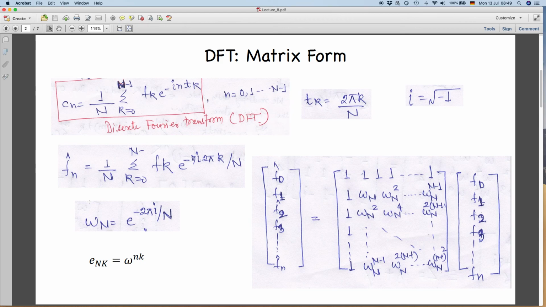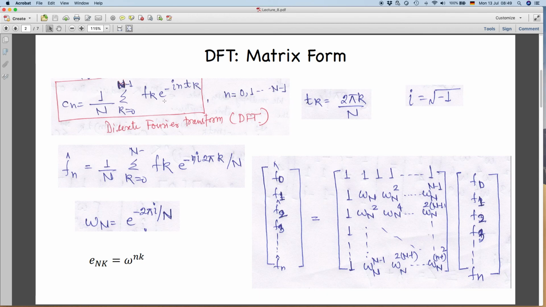This is our exponential matrix. Essentially this is coming from here, n and k. So omega was this, and for n and k we can put values depending upon which frequency component we are computing for. So this is F0, F1, F2, F3. These are the discrete Fourier transform. So when n equal to 0, this is n, you can see here, so this is n equal to 0.